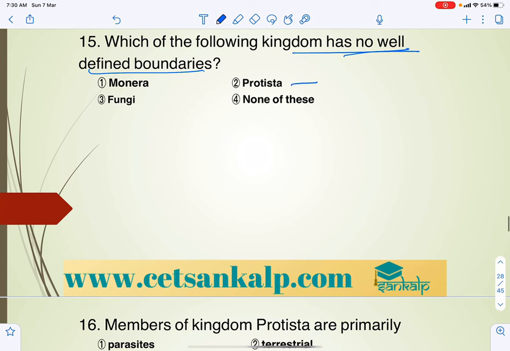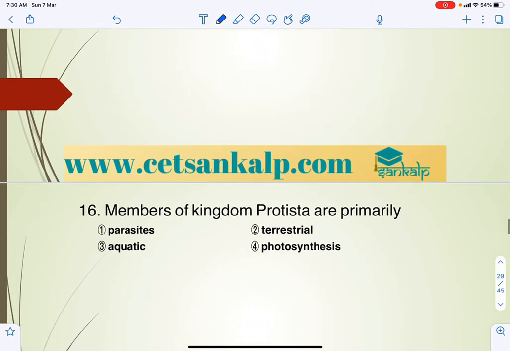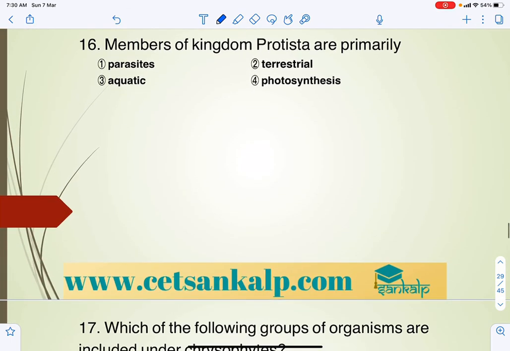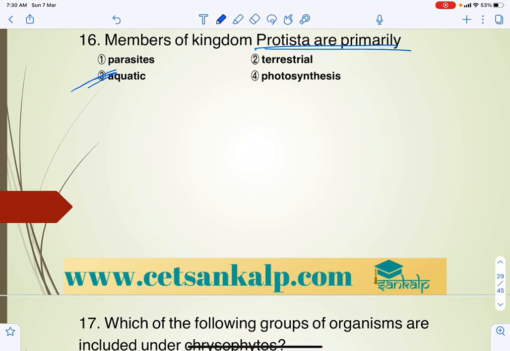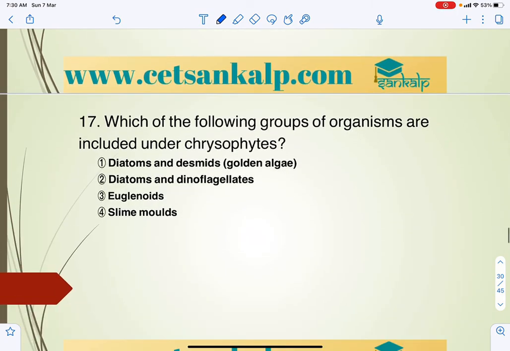And if you come to Protista, which mainly includes chrysophytes and dinoflagellates, they do not have well-defined boundaries. Members of kingdom Protista are almost all aquatic, right?